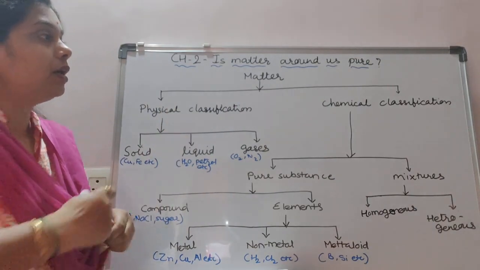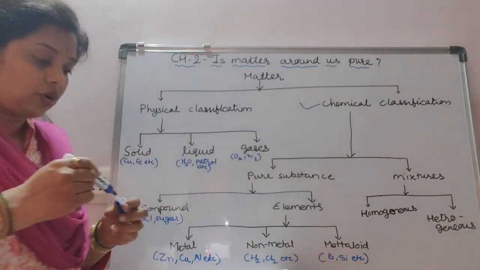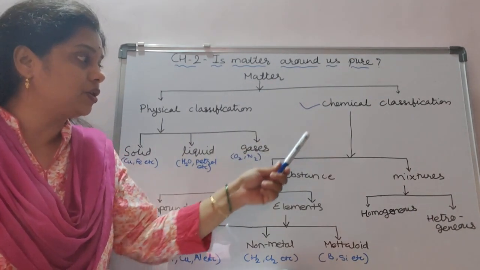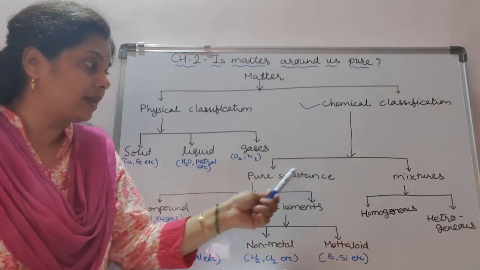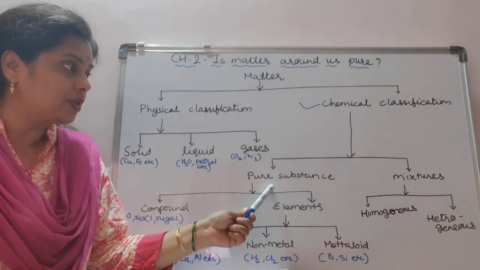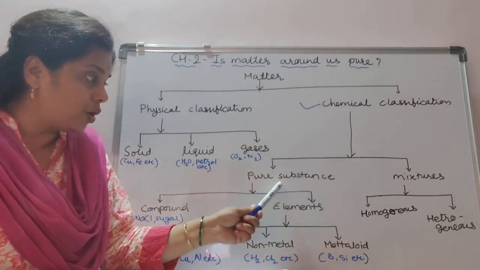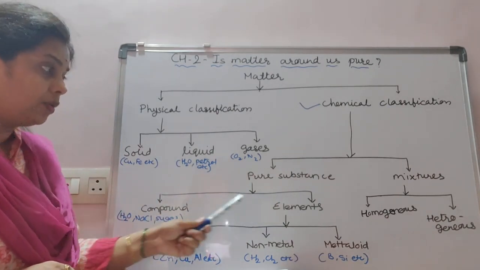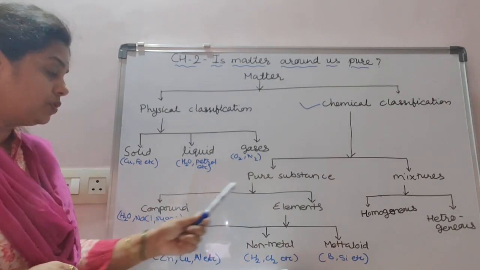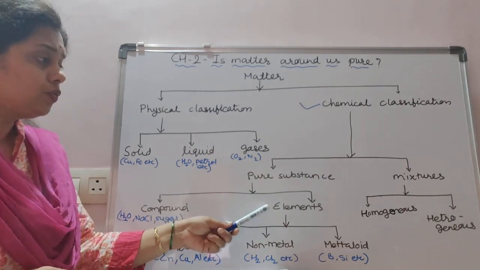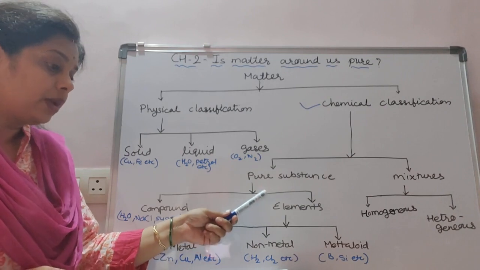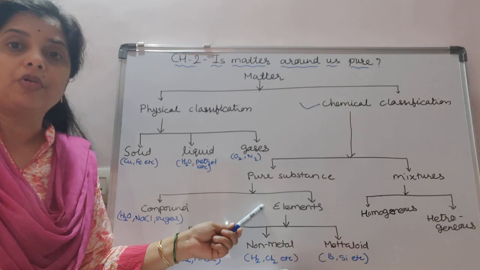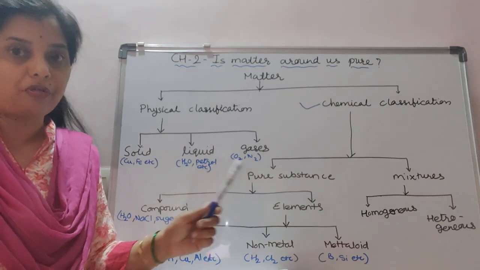Now we are going to concentrate on chemical classification. In chemical classification, the two major subclasses are pure substances and mixtures. Pure substance is again classified into two parts, compounds and elements. So what do you mean by element? An element is any substance which is made up of one and only one type of atom.